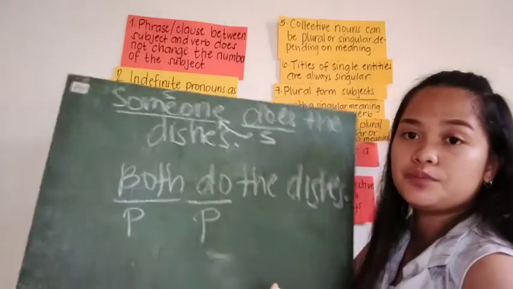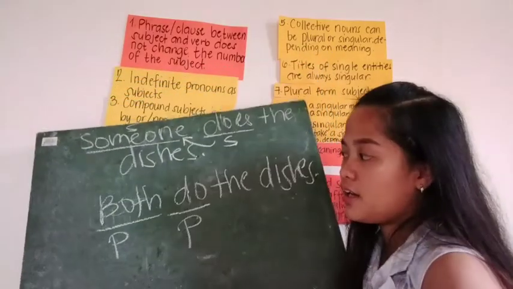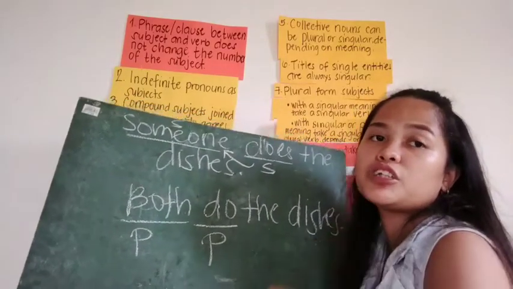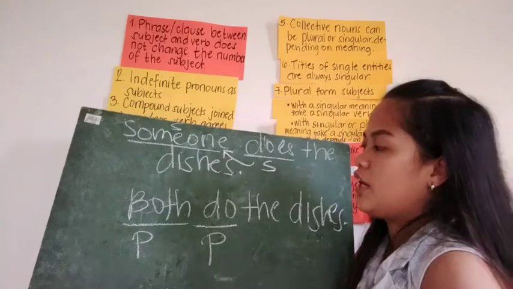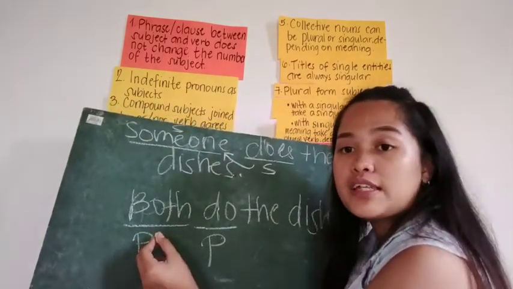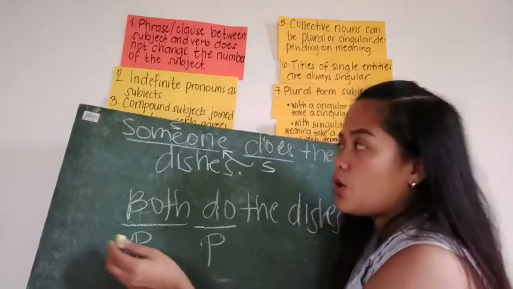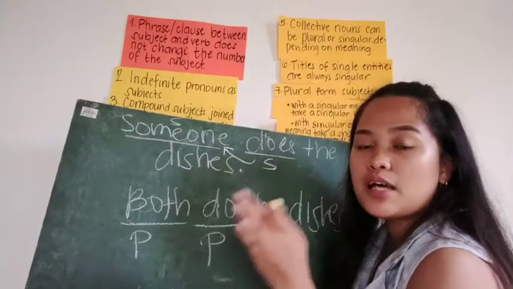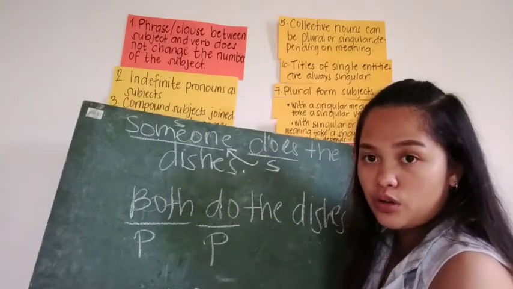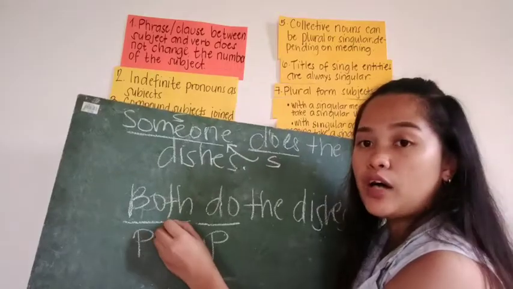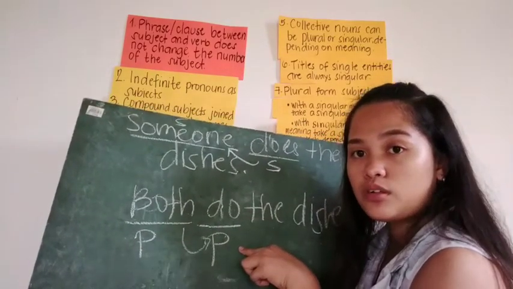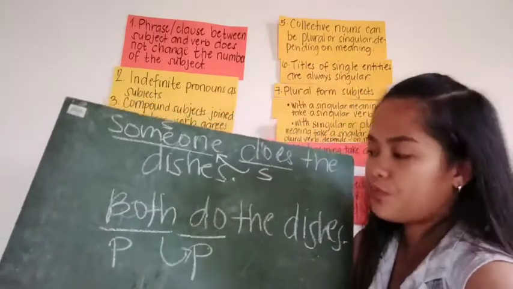Do you understand? Yes, ma'am. Okay. Are you really paying attention? Yes, ma'am. Someone is a singular, while both is a plural. So if the subject is singular, the verb must be singular too. Both is a plural, so the verb must be plural too. Do you understand? Yes, ma'am.